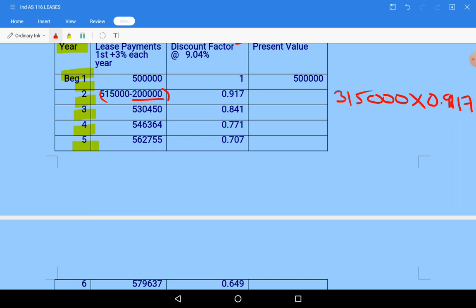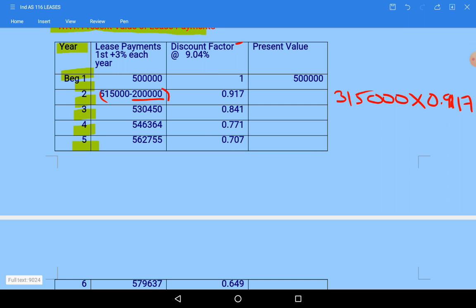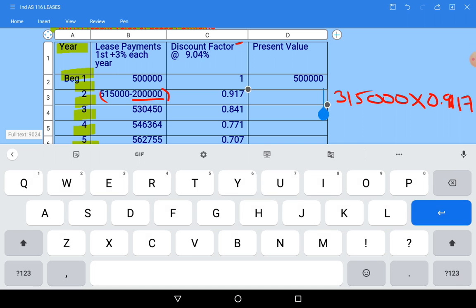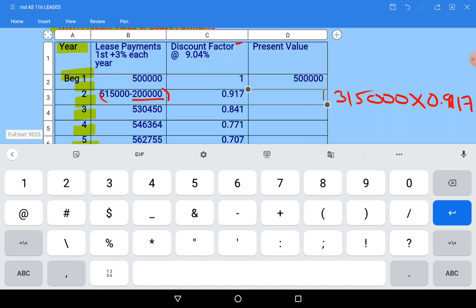You calculate with your calculator. You will get it as 2 lakh 88,855. Let me recheck it. 3,15,000 into 0.917.